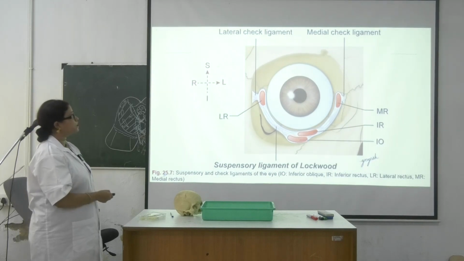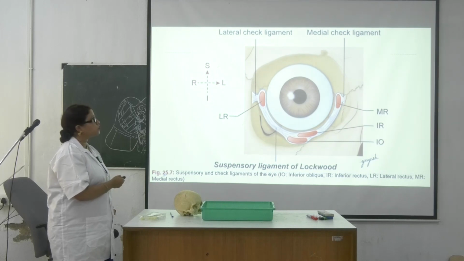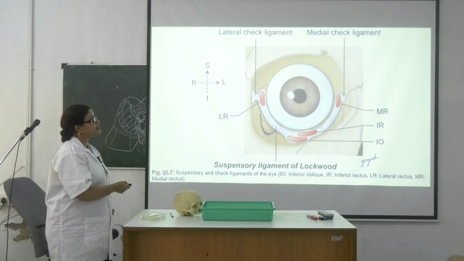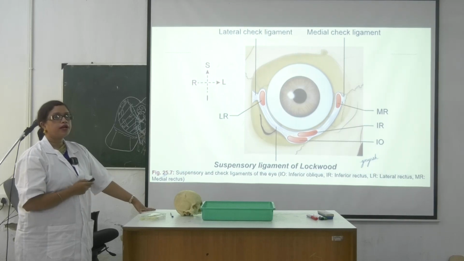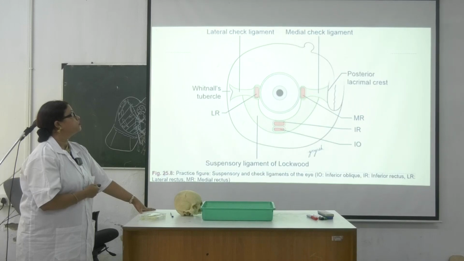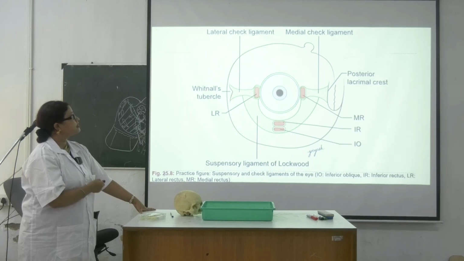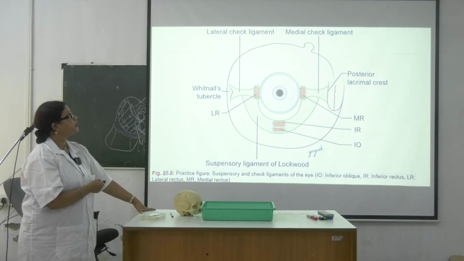So see, this is the suspensory ligament. You can see the attachments: this one is the medial rectus, this one is the lateral rectus, and here there are the inferior rectus and inferior oblique, suspending the eye completely. So suppose the maxilla is fractured, the eye won't sag down. This is a repeated clinical question. The eye would be intact, it is such a delicate structure, so it is always provided support. This is the suspensory ligament of Lockwood. See, this is another attachment, Whitnall's tubercle, and this is the medial check ligament and lateral check ligament.